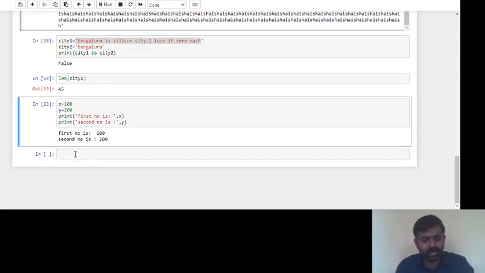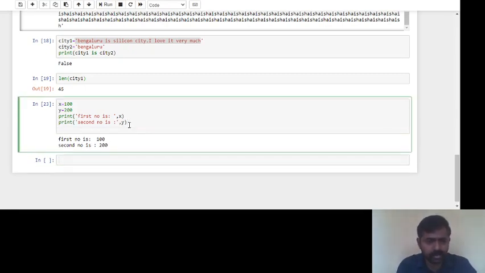Say if you want to get the sum of these two numbers, again you can give here print, sum is, and here you can directly write x plus y, shift enter.